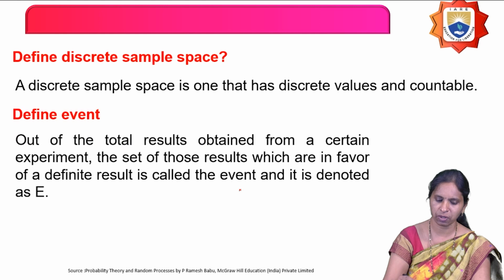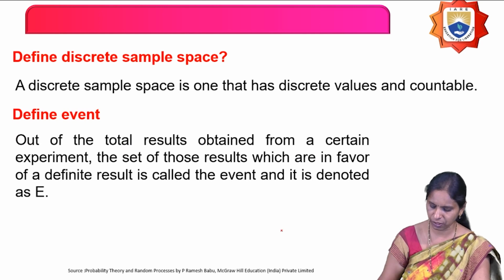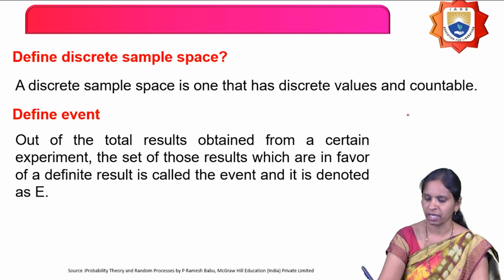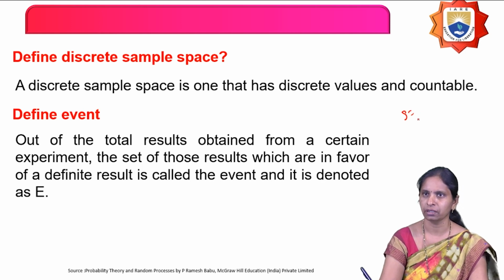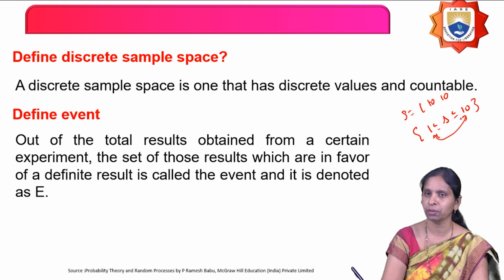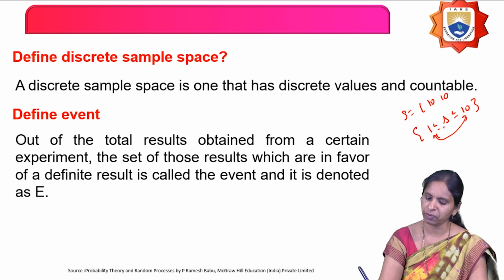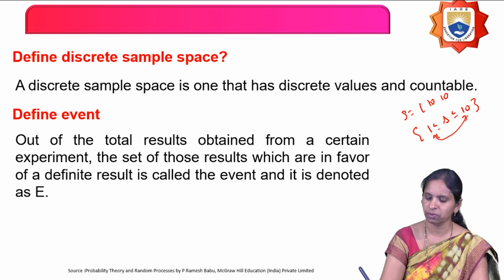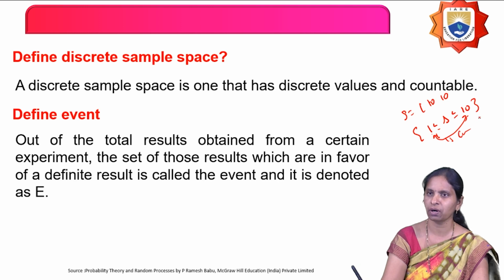Now, what is the example of continuous sample space? For example, the experiment like choosing a positive real number. So, a positive real number from, for example, 1 to 10. From 1 to 10, how many real numbers are we going to get? From 1 to 10, you may have an infinite number of elements between this 1 to 10. Therefore, this type of sample space is called as what? Continuous sample space. The elements are continuous in nature as well as they are not countable.